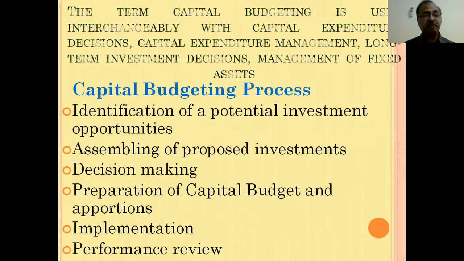So these are the steps involved in the capital budgeting process. First is identification of potential investment opportunities. Second is assembling of proposed investments. Third is decision making. Then preparation of capital budget and apportionment of funds. Then implementation, and we can say performance review. So these are the steps.